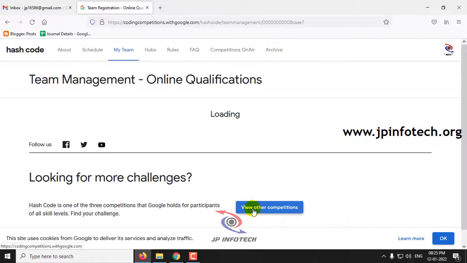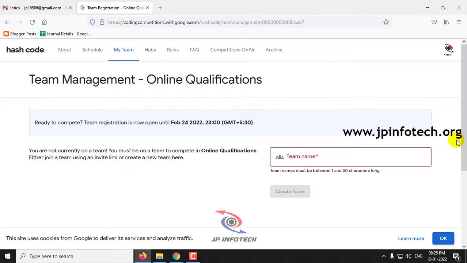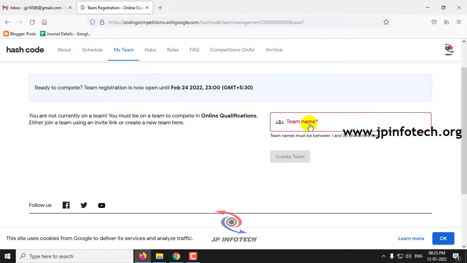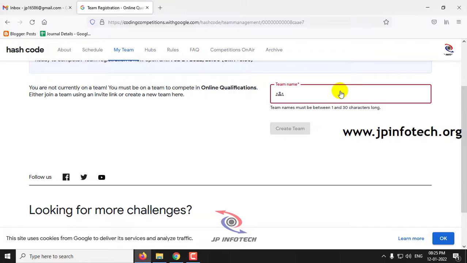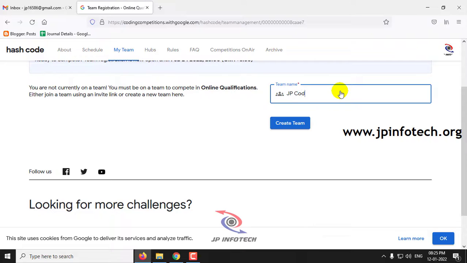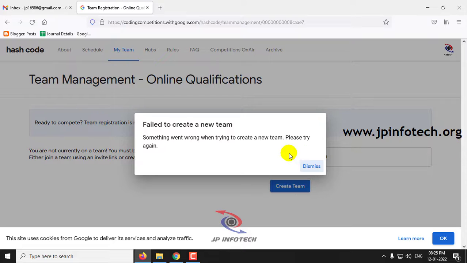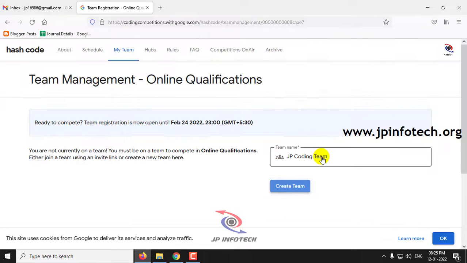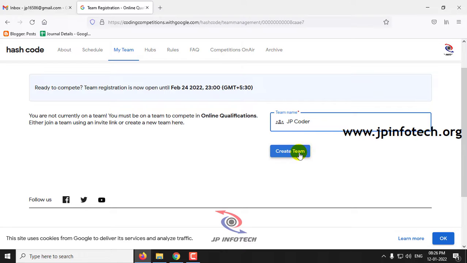Just click form a team. It will ask for a team name, which should be a unique one that was not taken earlier. You can enter it and check it. Let me create a unique name like JP coding team, and select create team. Let me enter JP coder instead, and create the team.